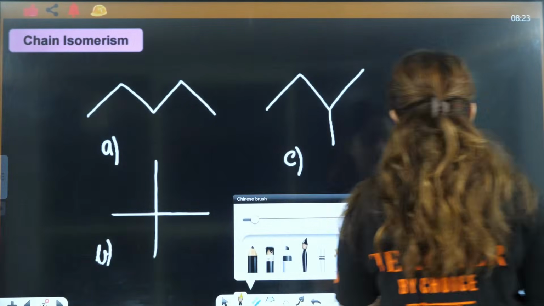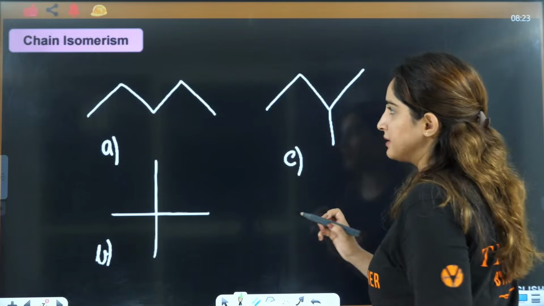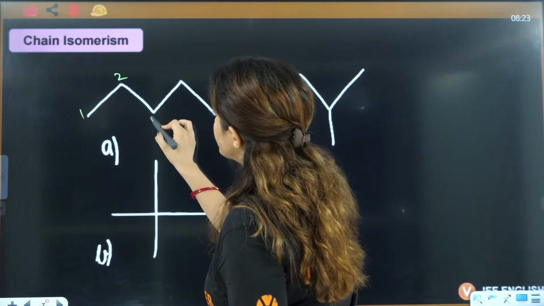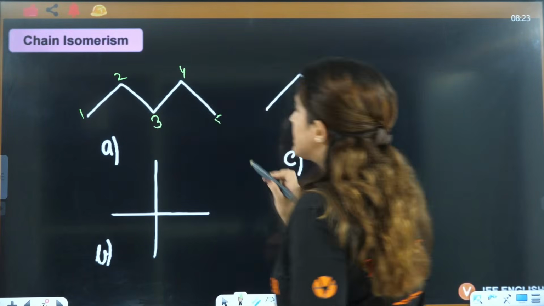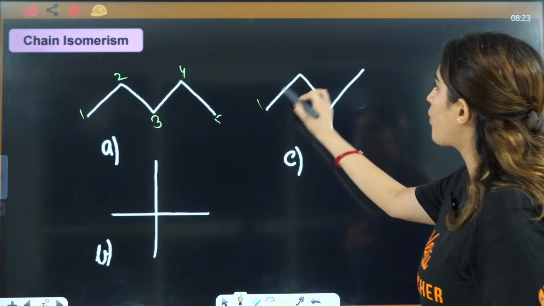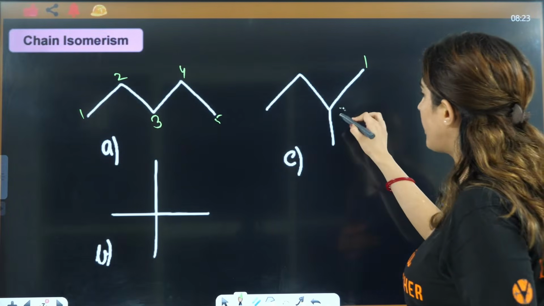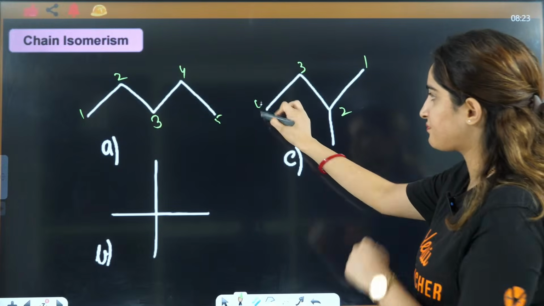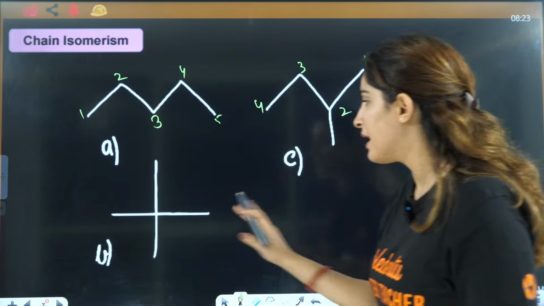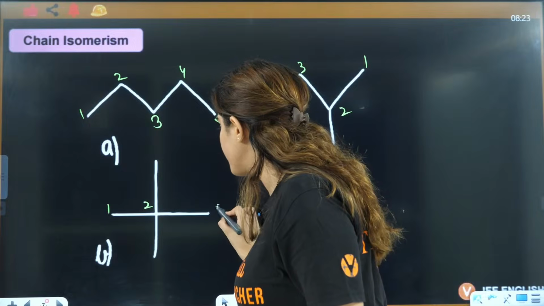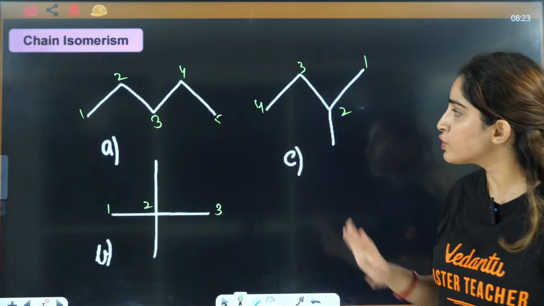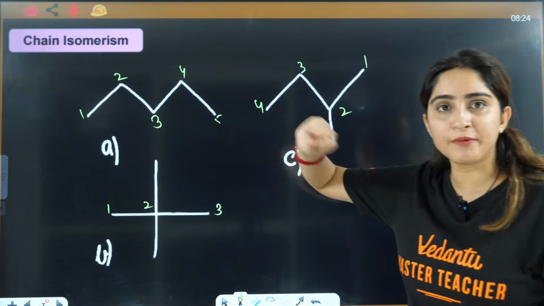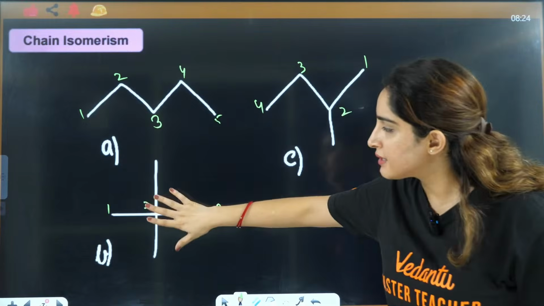This is an example. If you see this here, it is 1, 2, 3, 4, 5. This is 5 carbons. You will start from here, 1, 2, 3, 4. And here it will be 1, 2, 3. So this is 5 carbons, this is 4 carbons, this is 3 carbons.